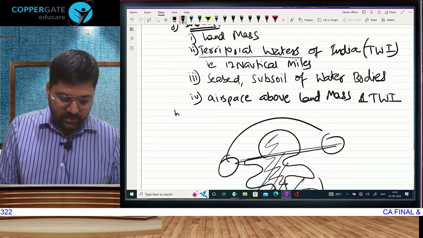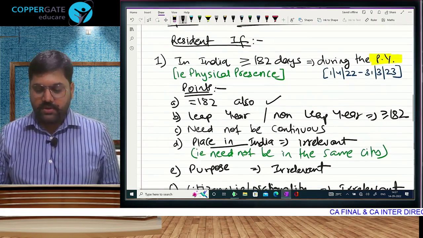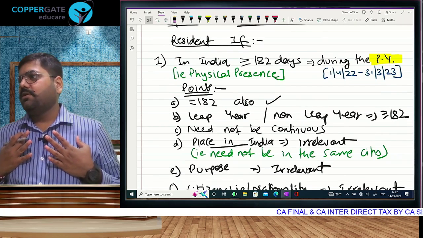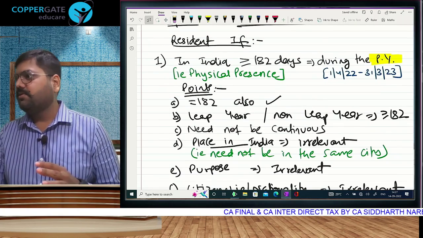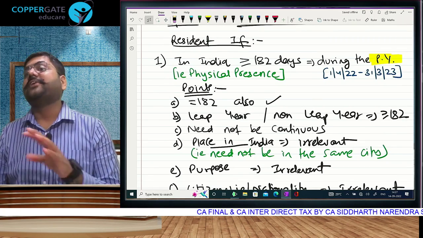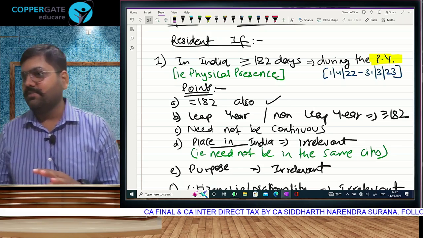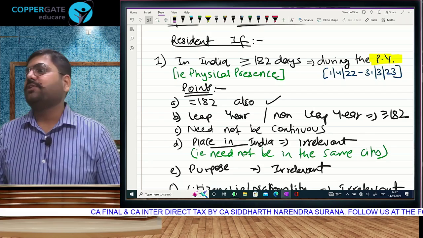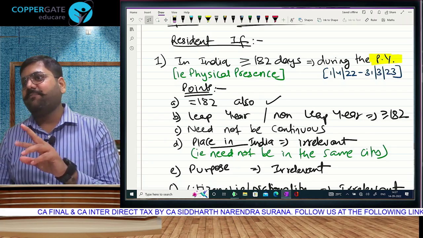Last point in this explanation of 182 days. After that, listen, those who are thinking, sir Harsh, chapter over, no friends, there is still a part inside the chapter. Part 1, residential status. The chapter will get over after scope of total income, Indian income, foreign income. Residential status. Sir, that is over, individual is going on. Sir, individual is over, in individual there is step 1 and step 2.